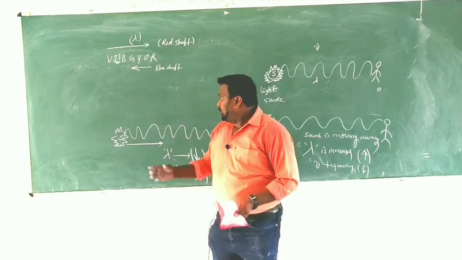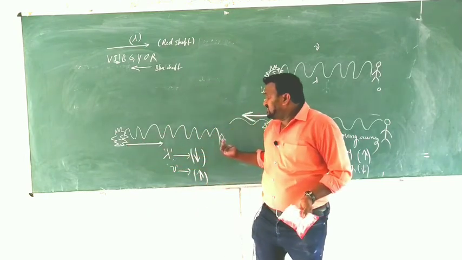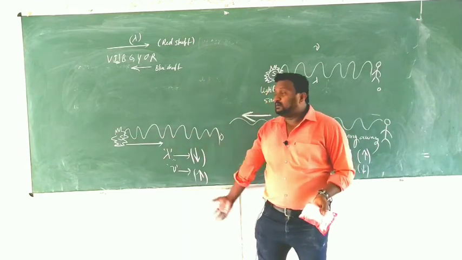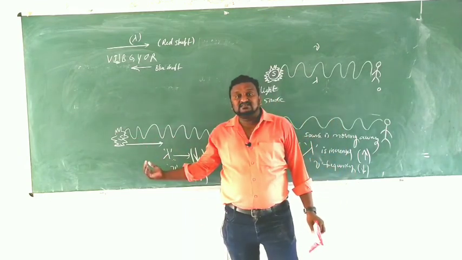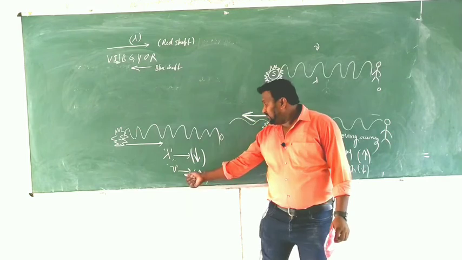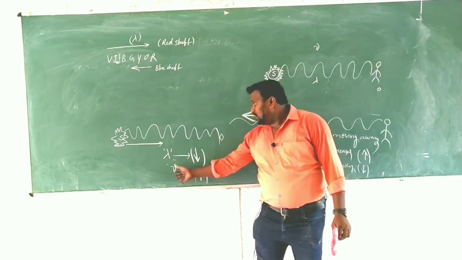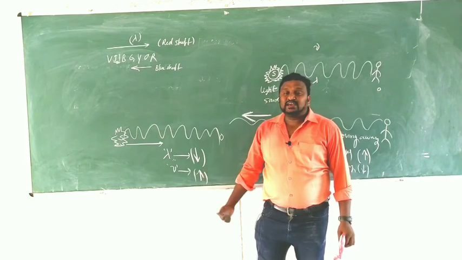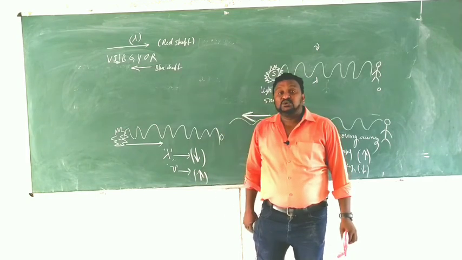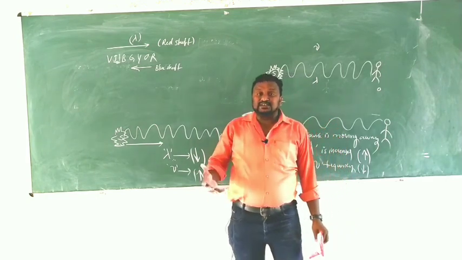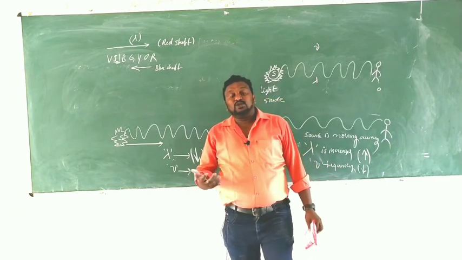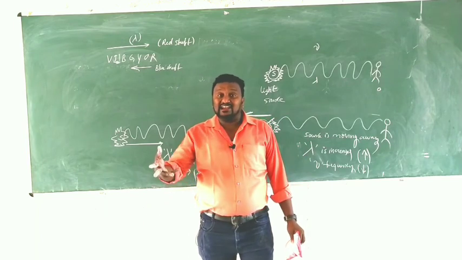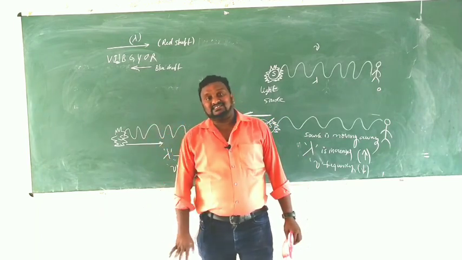And now, when the source is moving towards the stationary observer, the frequency increases and the wavelength decreases. So in a spectrum, if you are going towards the blue color, the frequency increases and the wavelength decreases.